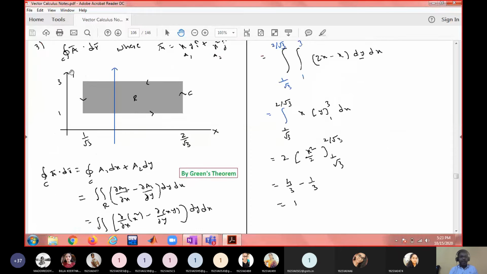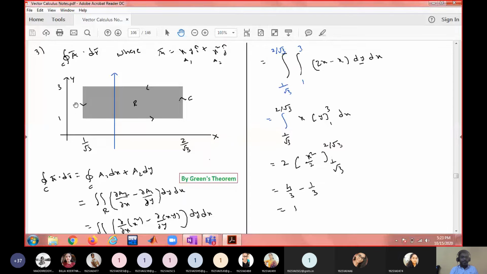Okay, so the remaining problems are also like this. Again, it is a simple closed curve consisting of 4 line segments. Instead of finding 4 line integrals, you do it on a rectangular region. For a rectangular region, all the limits are going to be constants. I think this is a GATE examination problem. So x varies from 1 by root 3 to 2 by root 3. y varies from 1 to 3. So these are the limits. Simply use Green's theorem and get the value.